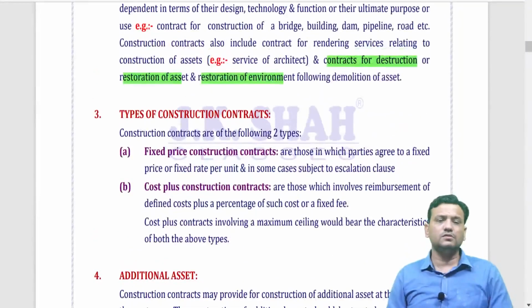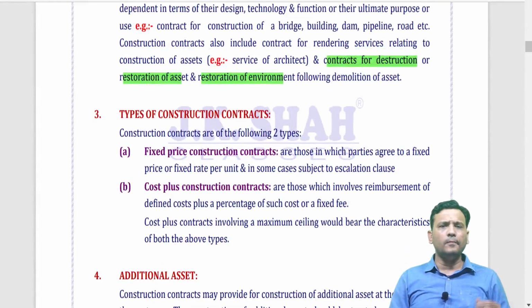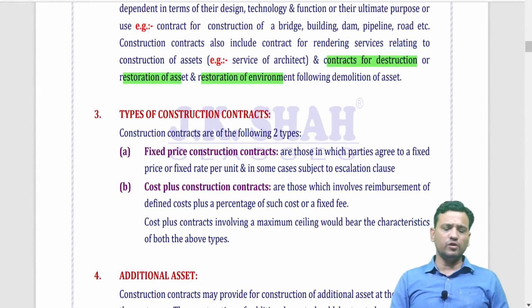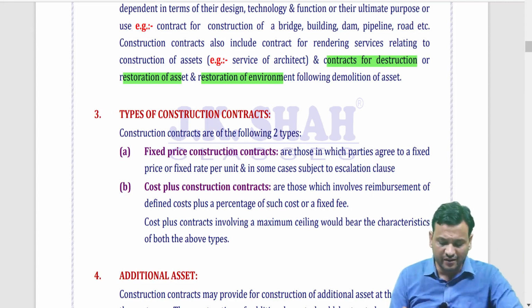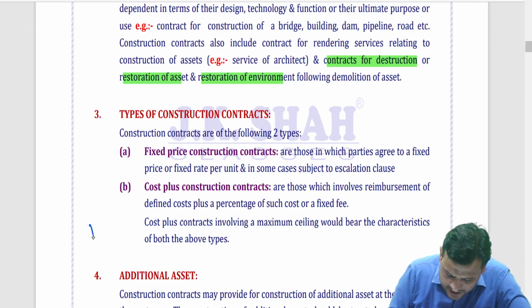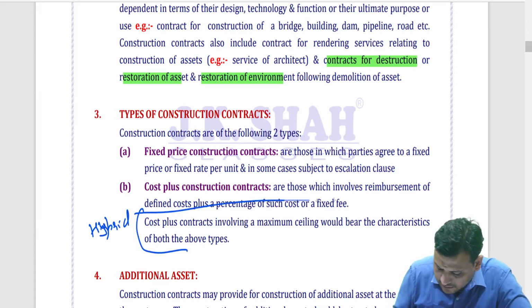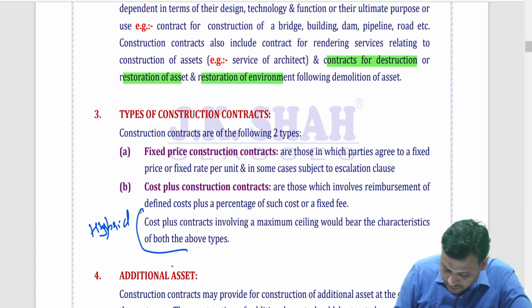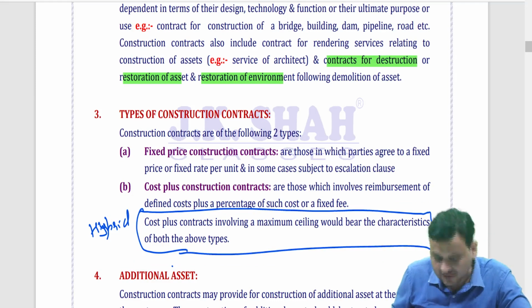Of course, types of contract: fixed price contract, where the contract price is pre-decided and I will do the work based on that. Cost plus contract, nothing but whatever is the cost incurred, some profit margin will be added. And there can be a combination of these too, which we generally refer to as hybrid. This is hybrid.